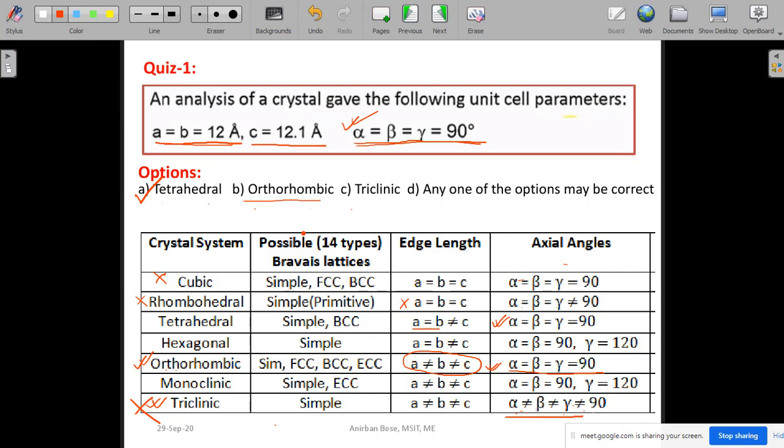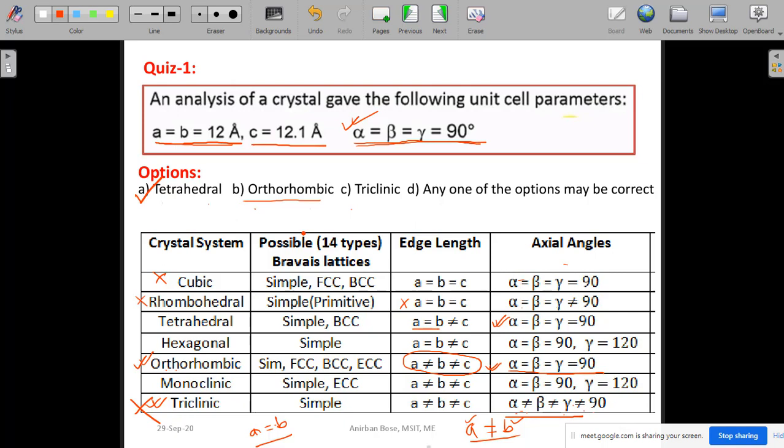That is why they can also take 90. They are not necessarily 90. Not equal to is not a rigid relationship, always remember that. When I am telling that A is not equal to B, that means A and B are independent. It is not a constraint. When I am telling A equal to B, this is a rigid relationship, it has to be. But when I am telling A not equal to B, that means A and B can have any values. This is the meaning in all these crystal systems that has been explained.